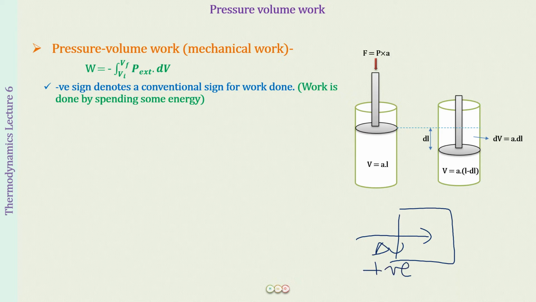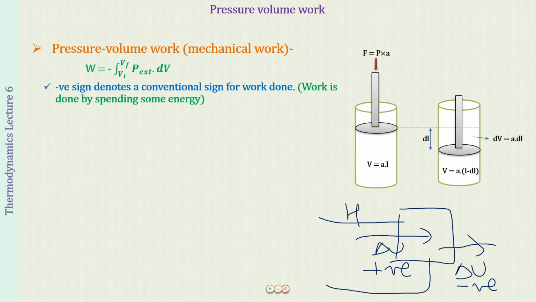And if energy is leaving the system, then in that case delta U is going to be negative. How can we make that delta U positive? Either heat enters in or work enters in. If heat is entering the system, then it is going to be positive. If work is entering the system, then also work is going to be positive.